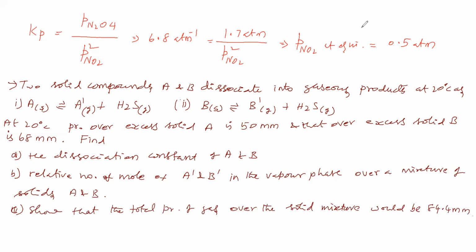Now see what the given data is. Two solid compounds are given. A is solid, B is solid. A is dissociating to give A dash gas and H2S. B is dissociating to give B dash gas and H2S.